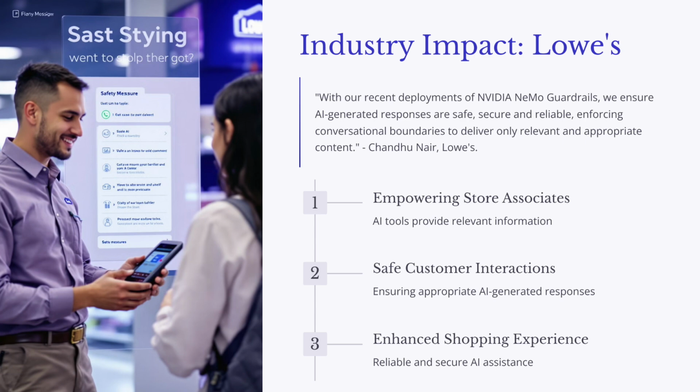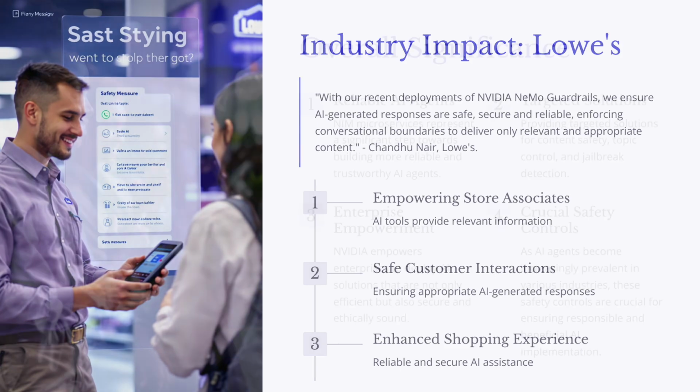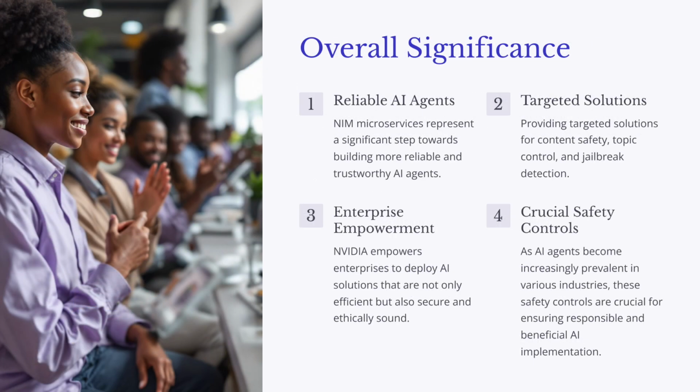And we mentioned companies like Amdocs, Cerence AI, and Lowe's earlier. And it's clear that they're not just jumping on the AI bandwagon. They're really thoughtfully integrating these safeguards to build trust with their customers and their employees. So Amdocs, for instance, they're focused on ensuring that those AI-powered customer interactions are not only efficient, but also safe and accurate. They understand that people need to feel confident that the information they're receiving from an AI is actually reliable and unbiased.